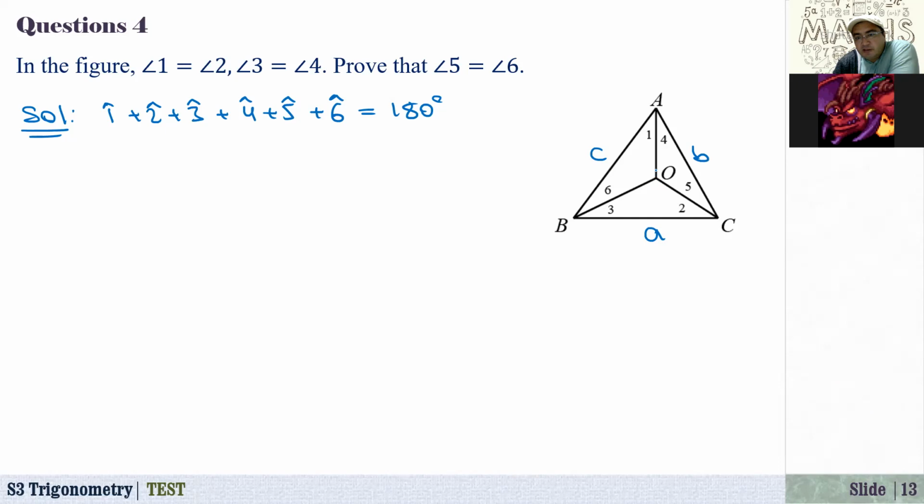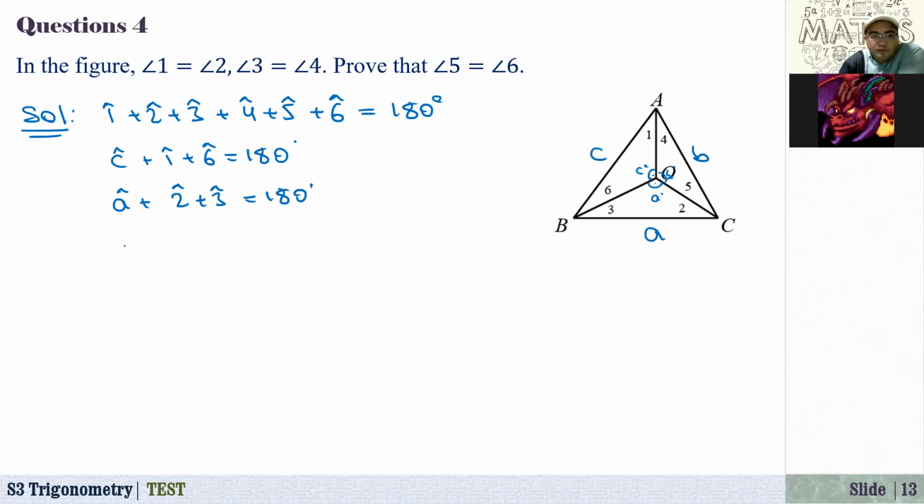Okay, and also actually here, suppose that this one is angle C, this one is angle A, and this one is angle B. And also another relation: what we know here is angle C plus angle 1 plus angle 6, that's also 180 degrees. In a similar way, angle A plus angle 2 plus angle 3 is also 180 degrees. And third one, angle B plus a small triangle, angle 4 and angle 5, that's equal to 180 degrees.